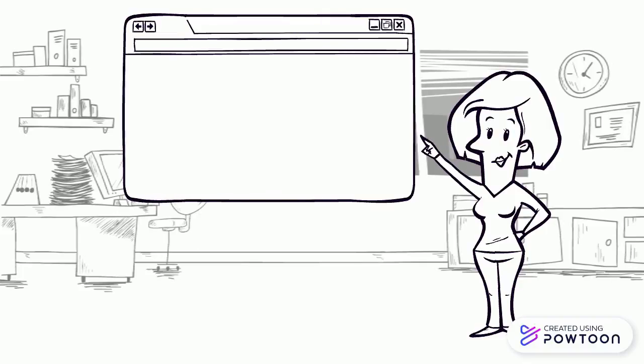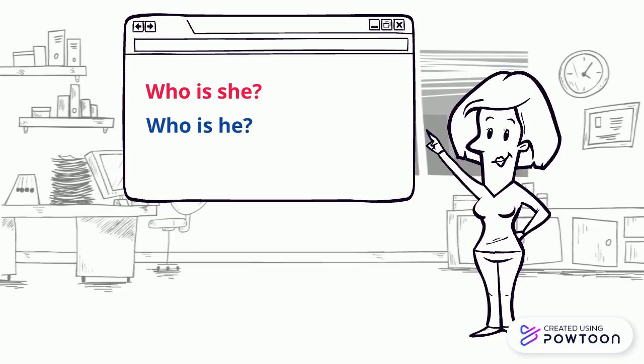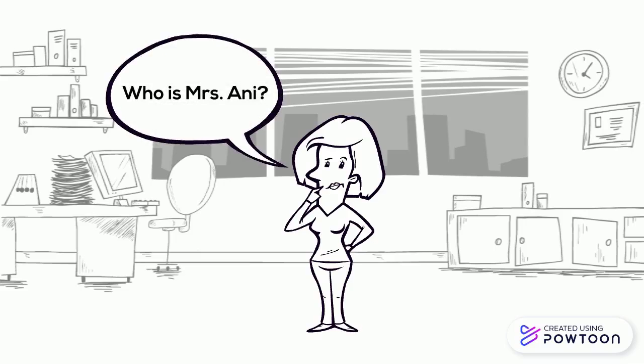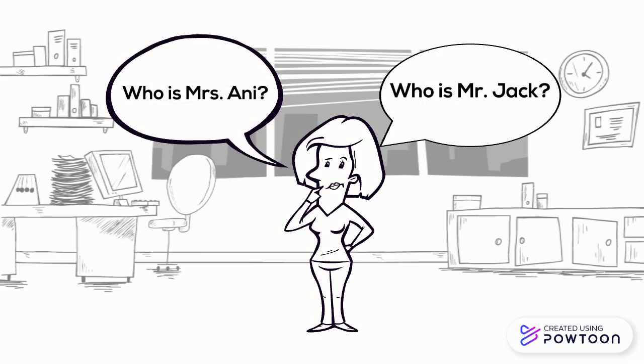Hello! In our previous meeting, we learned how to answer completely the questions: Who is she? Who is he? Who are they? How about if there is a name in the question, like Who is Mrs. Annie? Who is Mr. Jack? So, let's listen to the explanation of how to answer completely for those questions.